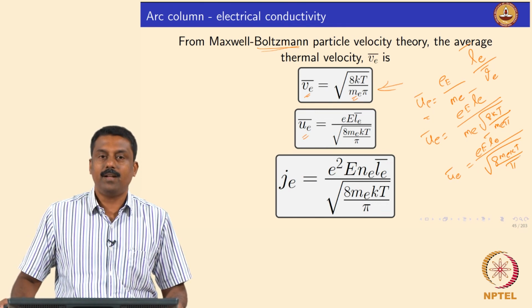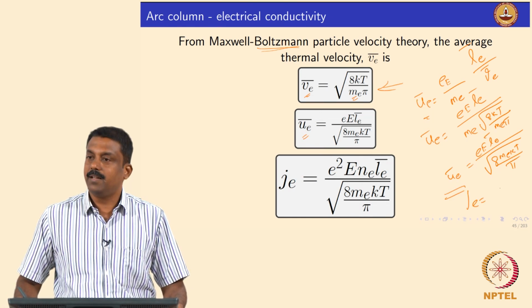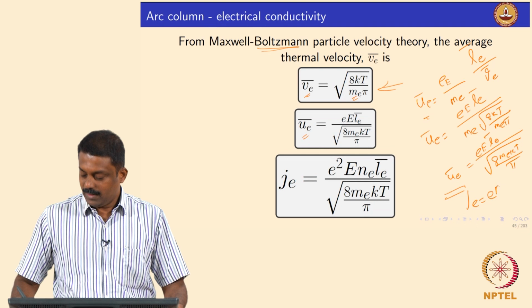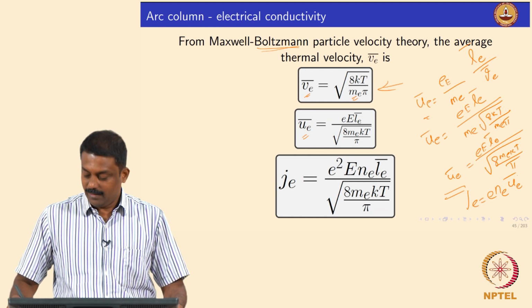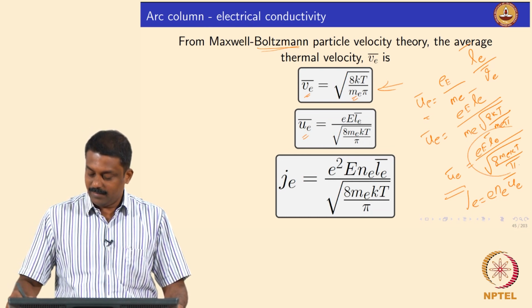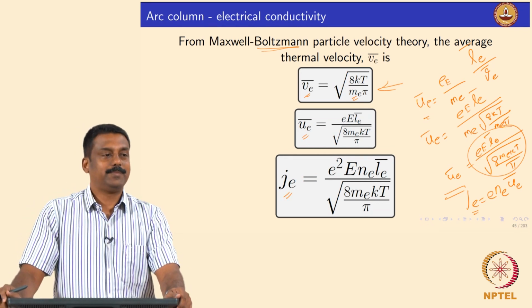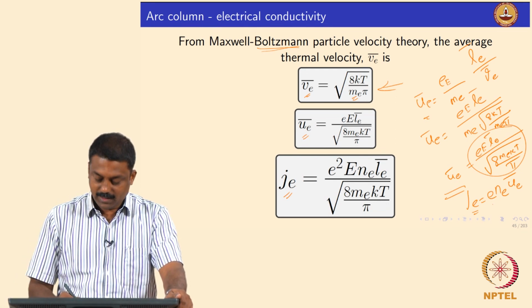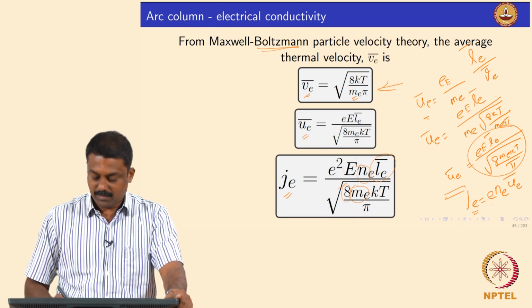And we now have the equation for drift velocity, and the current density is nothing but the first equation, e, number density, and drift velocity. If you replace u_e with this term, then we have the electron current density. It's nothing but, e over here and e here becomes e squared, and then the field you apply, number density, mean free path by the square root of 8 m_e, the mass of the electron, Boltzmann constant, temperature, and pi.